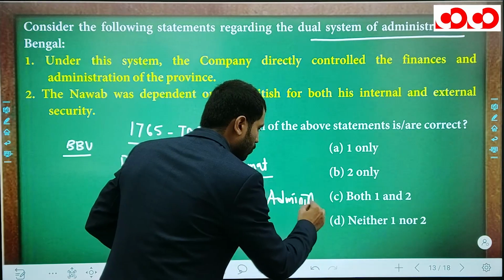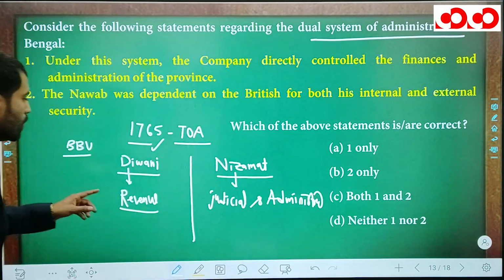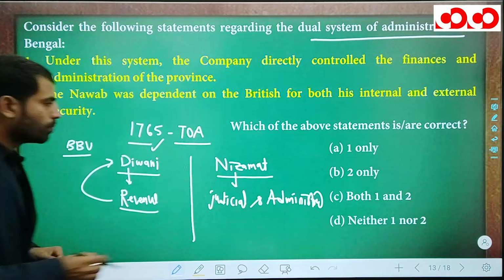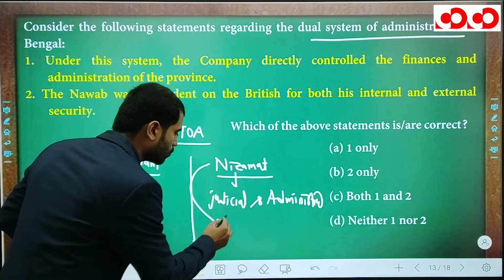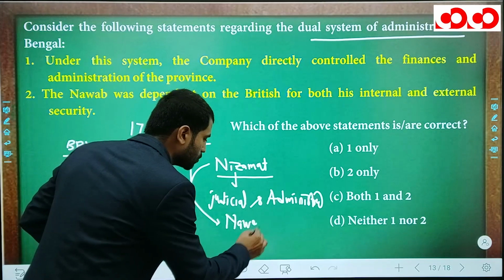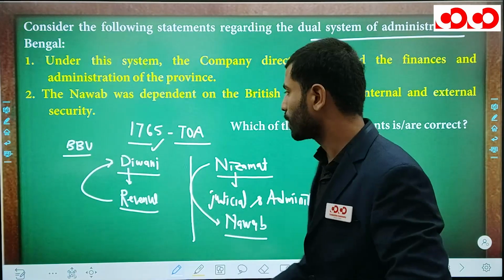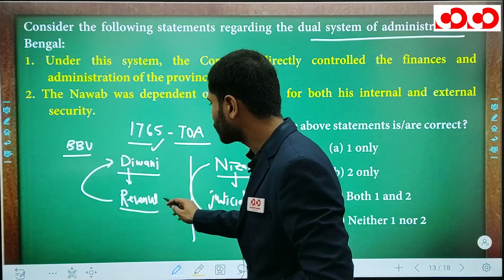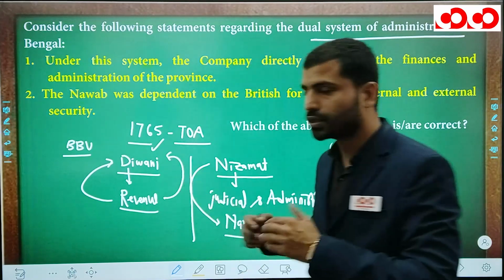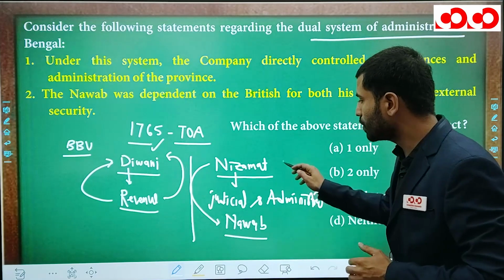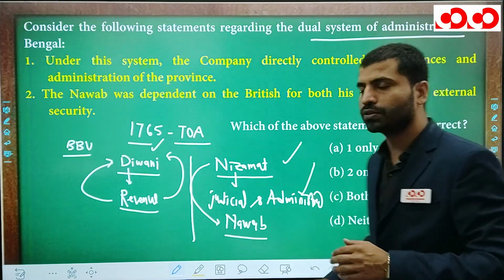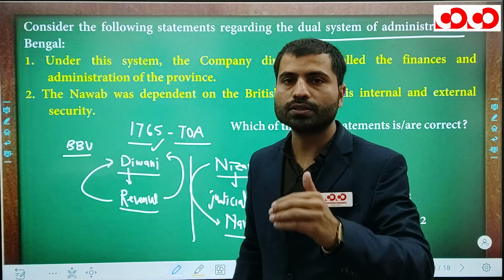Okay. Now with this treaty, the company directly collected the revenue, but the Nizamat function was controlled by the Nawab of Bengal. So see here, this is the division of power and this is called the dual government of Bengal. So Diwani revenue was directly controlled by the English East India Company, while the Nizamat function or the administration function was indirectly controlled by the East India Company.